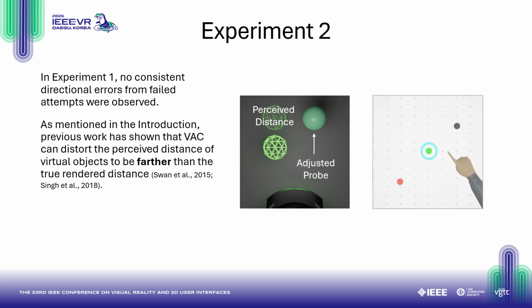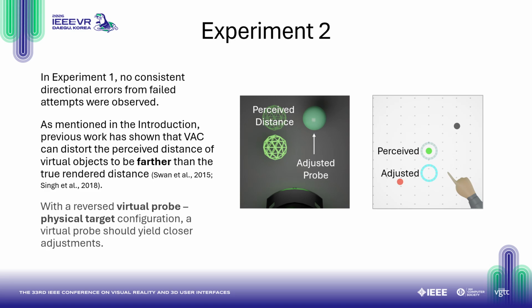In our study, however, we had the opposite configuration where the probe was a virtual ring and the target was a real post. Therefore, it's possible that the ring was perceived to be further than its actual position, and theoretically, observers would adjust the position closer to compensate for this bias. We did not observe this directional trend in experiment 1, but with a controlled task with a reversed virtual probe, physical target configuration, a virtual probe should yield closer adjustments.